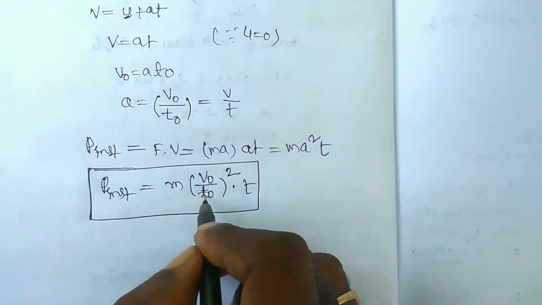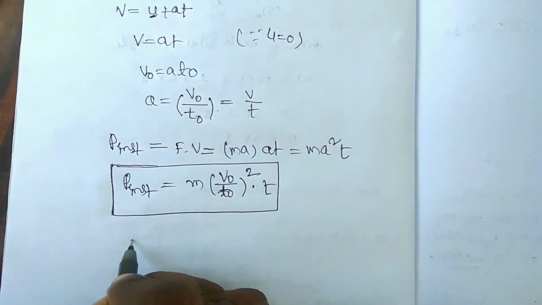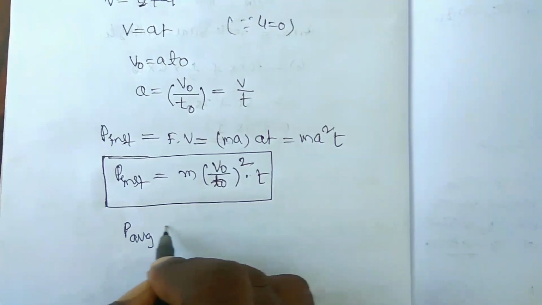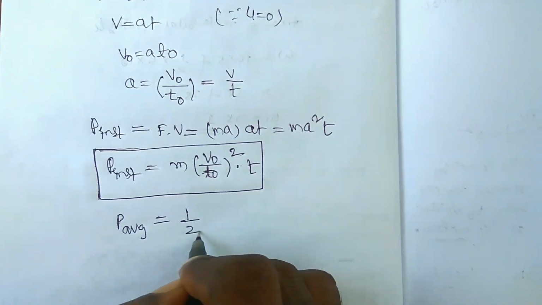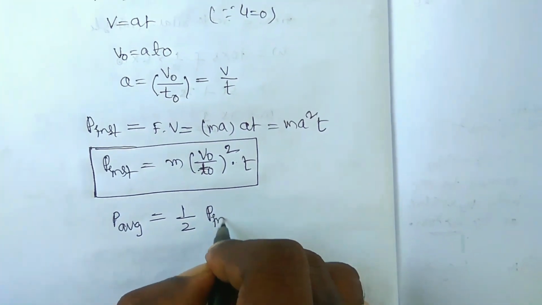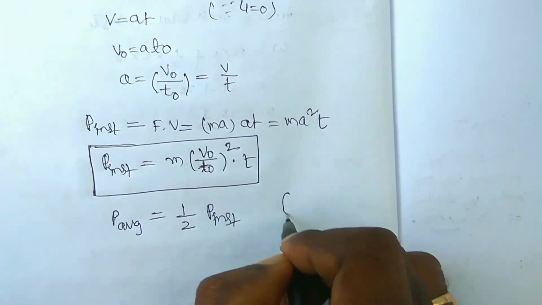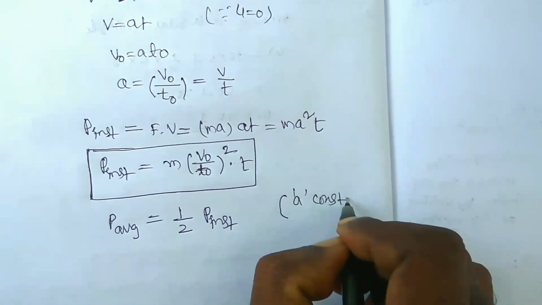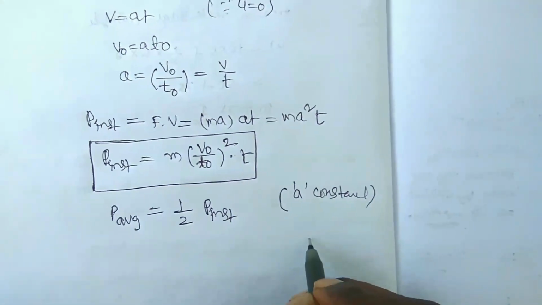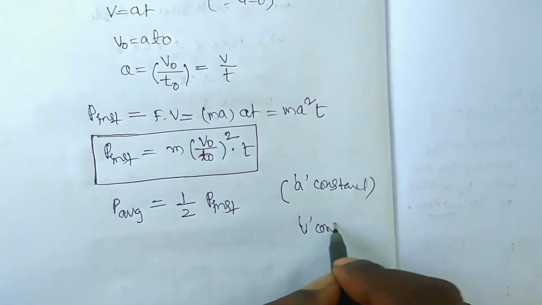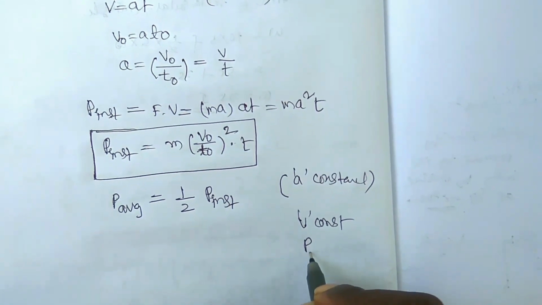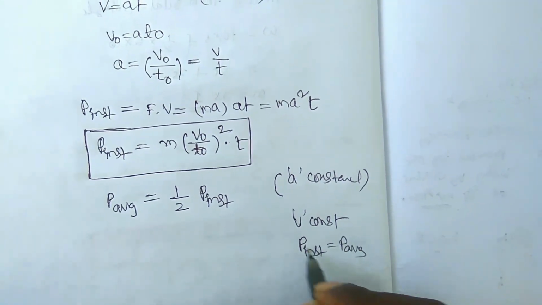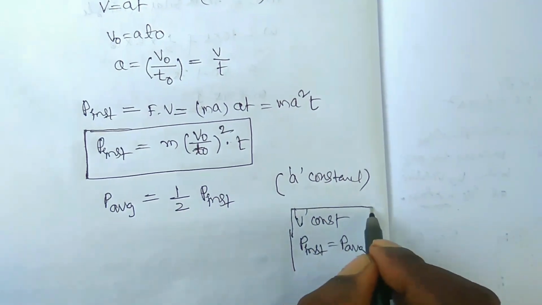Okay, so here we need to find the average power also, because constant acceleration is acting here. So P average is equal to, as you already know, 1 by 2 of P instant. This is only for the case where acceleration A is constant. If velocity is constant, then you can write P instant is equal to P average. This is the point you have to remember here.